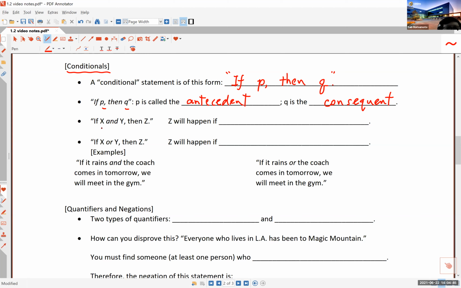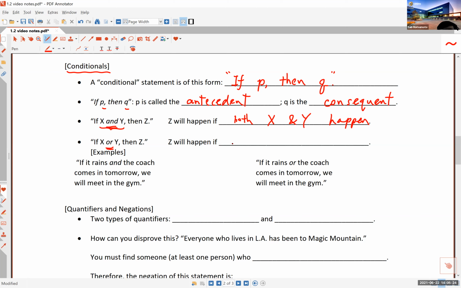Okay, if X and Y is true, then Z. If you have a statement like, if this and this happen, then Z would happen. That means Z will happen if both X and Y happen. All right, we will study conditionals more in depth in the next section. But if you use the word and, this is called conjunction; both of these have to be true for Z to happen.